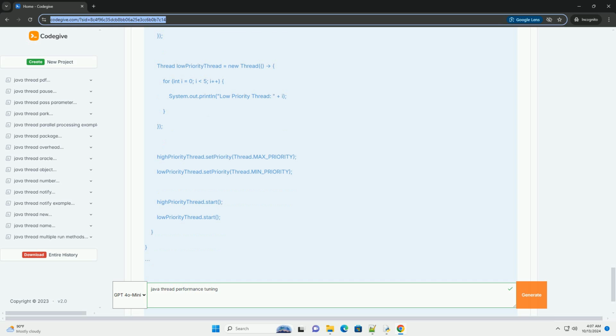Further reading. Java Concurrency in Practice by Brian Goetz. The Java Tutorials, Concurrency. Java Documentation on Executors and Thread Management. This tutorial provides a foundation for thread performance tuning in Java. Experiment with the provided code examples to see how different strategies affect performance in your applications.